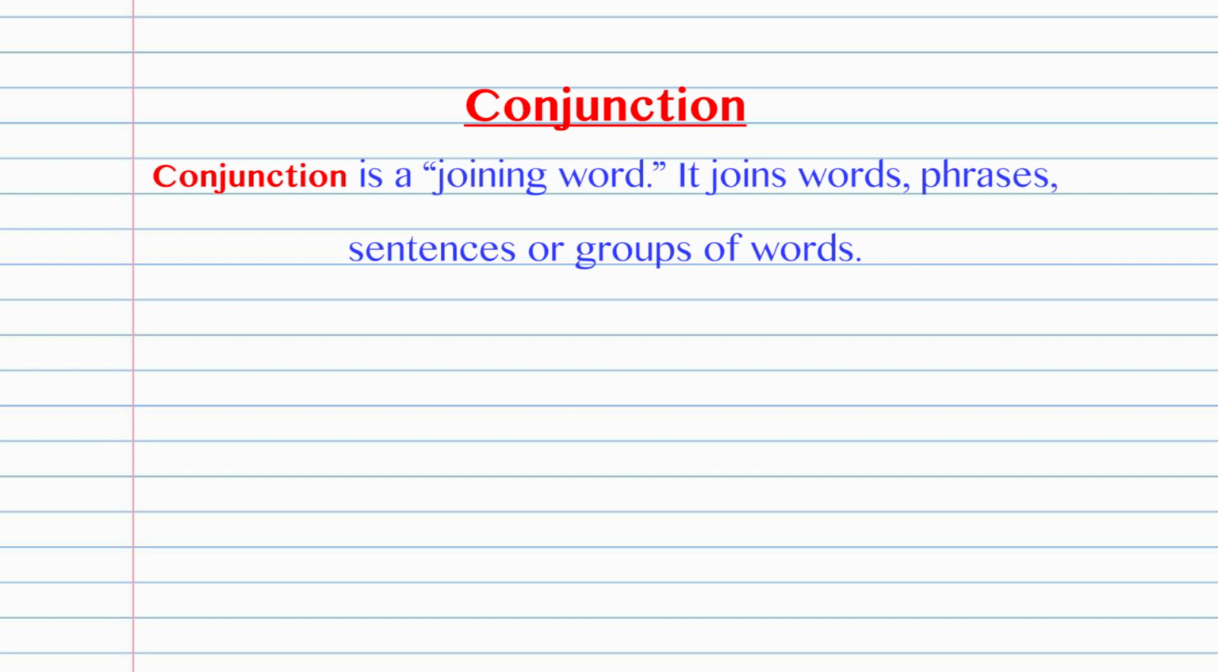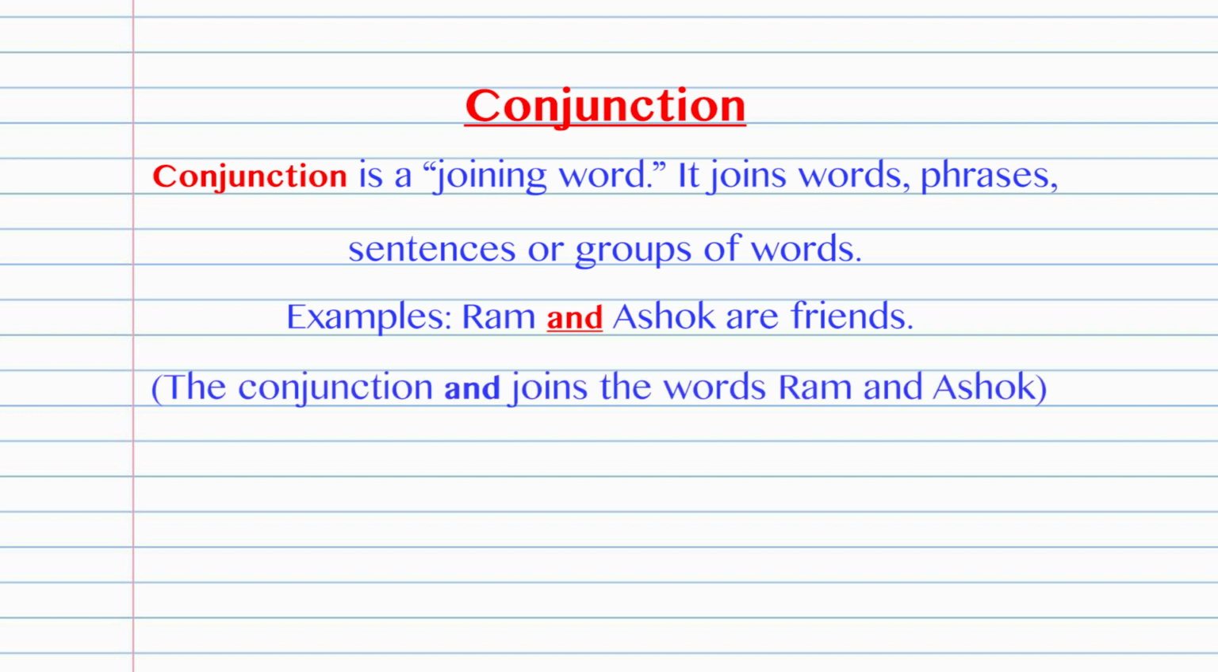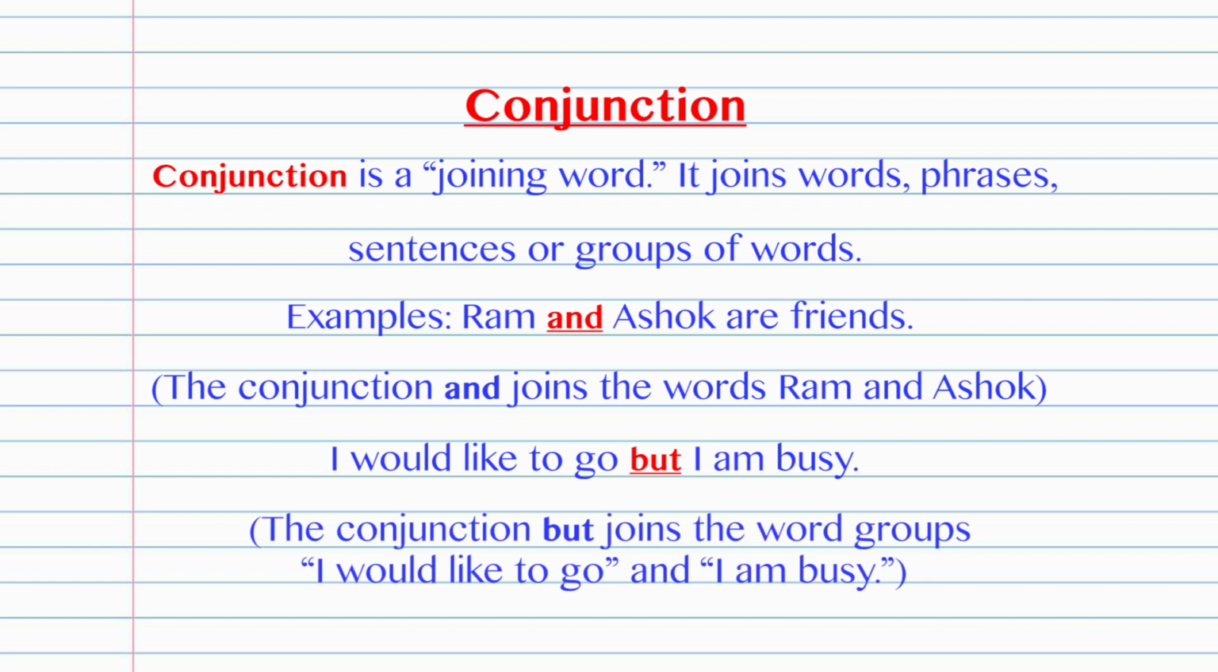Conjunction is a joining word. It joins words, phrases, sentences, or groups of words. Example, Ram and Ashok are friends. The conjunction and joins the words Ram and Ashok. I would like to go, but I am busy. The conjunction but joins the word groups I would like to go and I am busy.